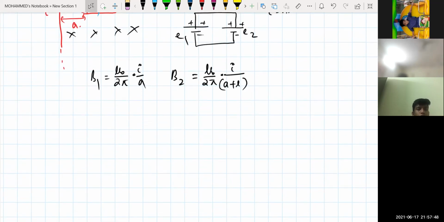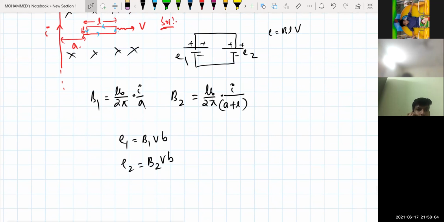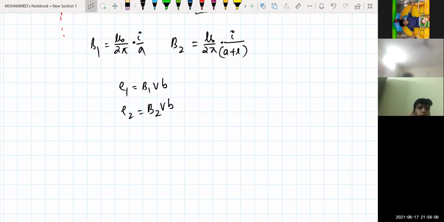So the net EMF across the left arm and the right arm, if I am writing: E1 will be equal to how much? B1 into L into V. E2 will be equal to how much? B2 into L into V. Because as the distance is changing, the magnetic field will also change. So E net will be equal to how much?